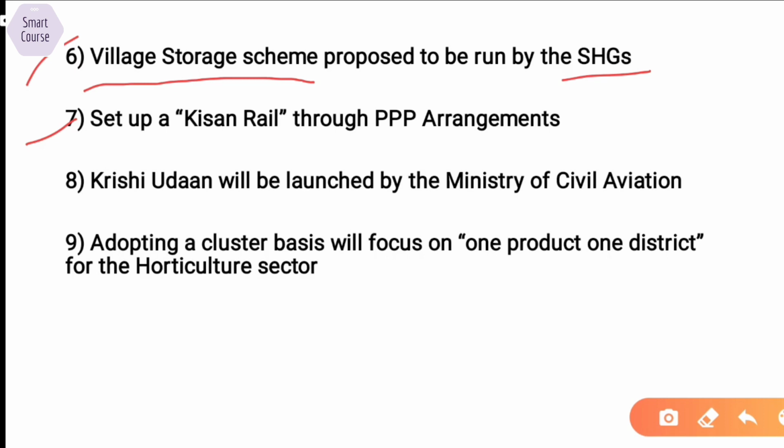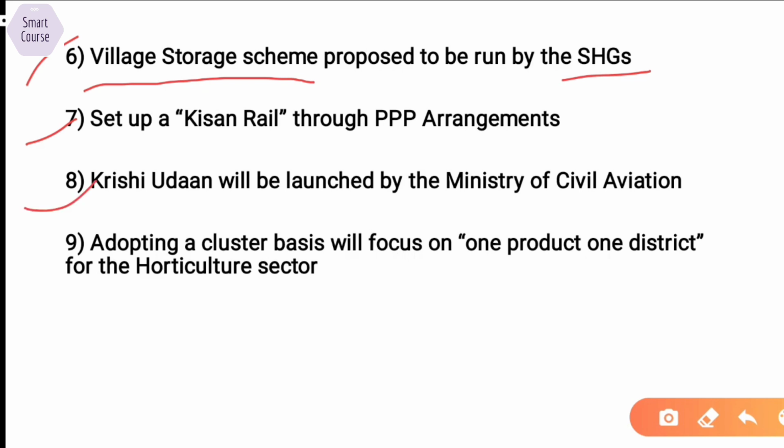See, another problem in agriculture is that the produce is not efficiently transported from one part of the country to other. So, in order to solve this problem, the government has proposed to set up Kisan Rail through PPP arrangements where this produce would be transported to the different parts of country through refrigerated coaches, which will be specially developed to transfer these agriculture produce.